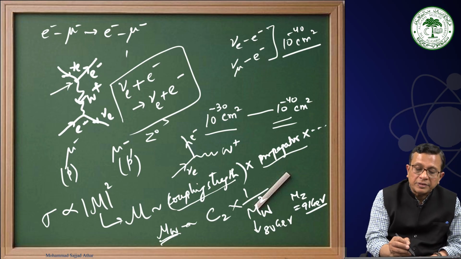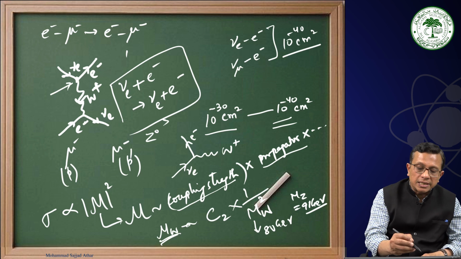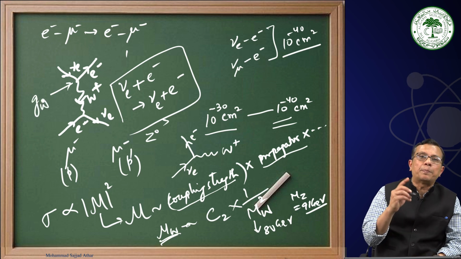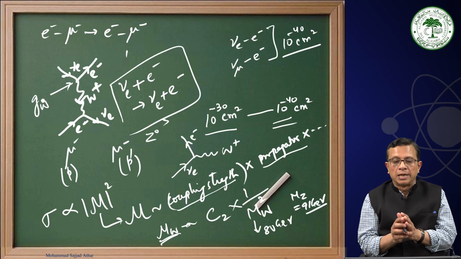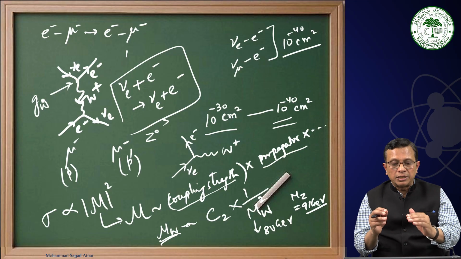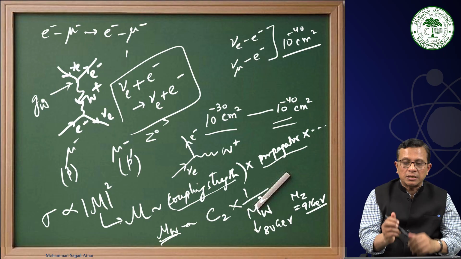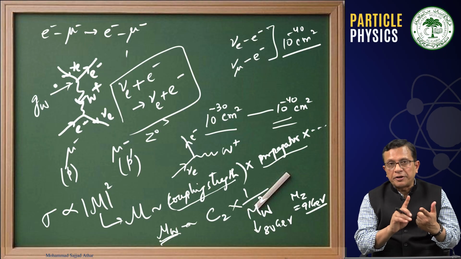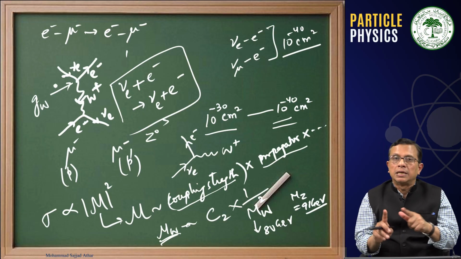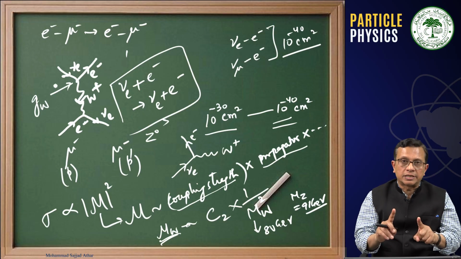Now here we have the coupling strength, let us say we represent it by G_W. This is what we were discussing last time: the coupling strength between ν_e and e⁻, and between ν_μ and μ⁻, will be of the same strength.